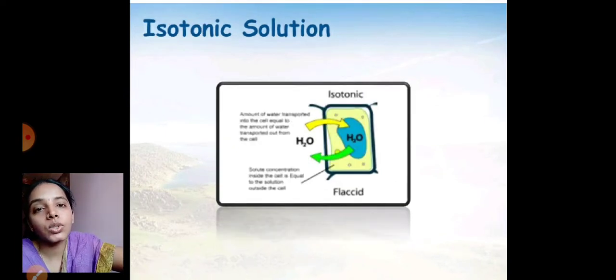Isotonic solution. Iso is nothing but same. Here, the cell consists of solute, and the external media also consists of solute, and they show the same concentration. If the solute has the same concentration inside the cell, that is called isotonic. So if the cell is kept in this solution, it does not show any specific changes.